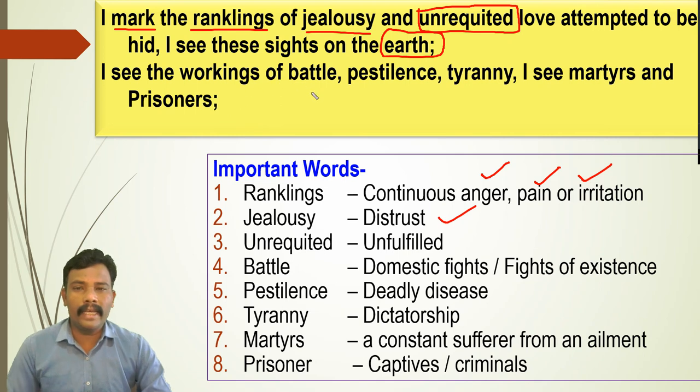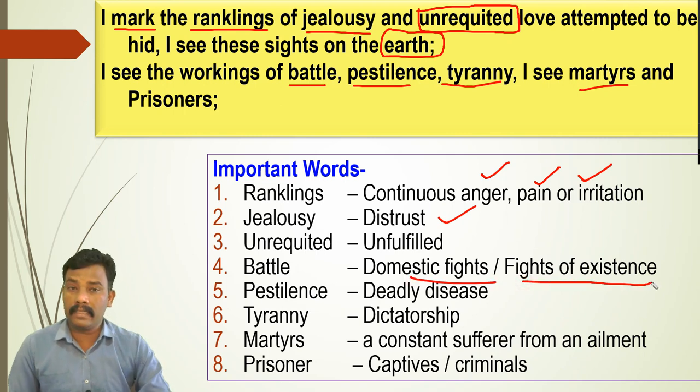Now I see the workings of battle. He says workings of battle, pestilence, tyranny. I see martyrs and prisoners. Now he is talking about battle. Domestic fights can be there. He may be talking about fights of existence. It may be related to the fight among the nations also. So because he is talking about the entire world, he is not talking about a particular society. At the same time, oneself. So oneself means what? The condition of oneself. So that may be the battle. The battle may not be physical only. It can be the battle of your mind also.